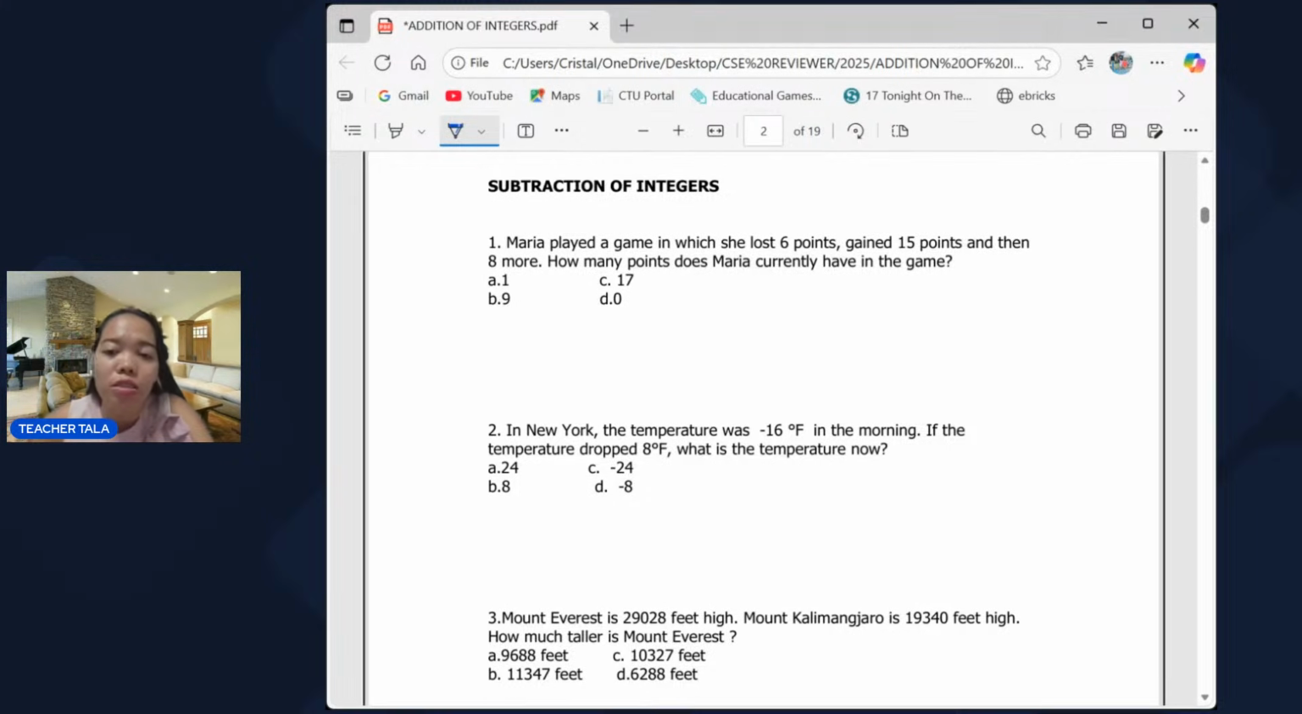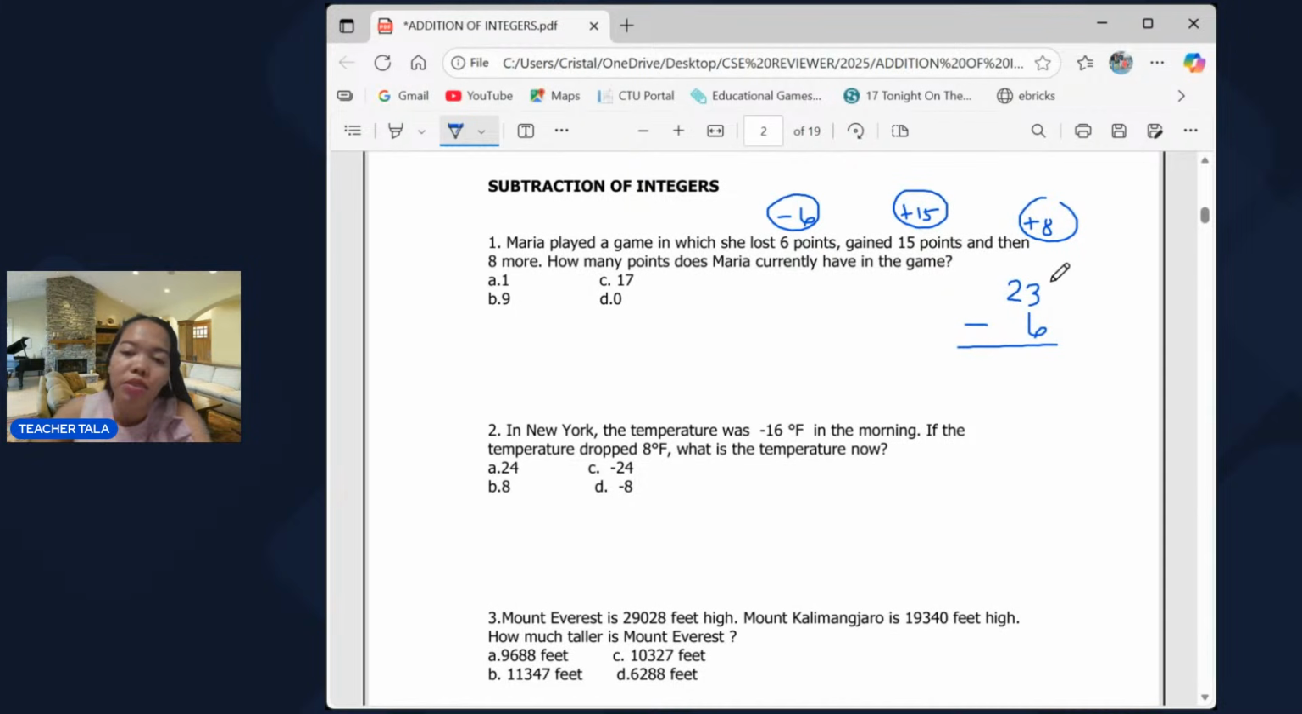So in a subtraction sentence, we have, for example, Maria played a game in which she lost 6 points, that's negative 6, gained 15 points, and then 8 more. So she gained 8 more. How many points does Maria currently have in the game? So she has 15 and 8. So 15 plus 8, that is 23, tapos minus 6.